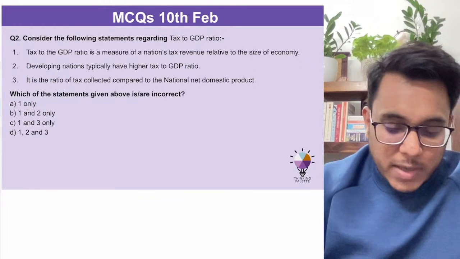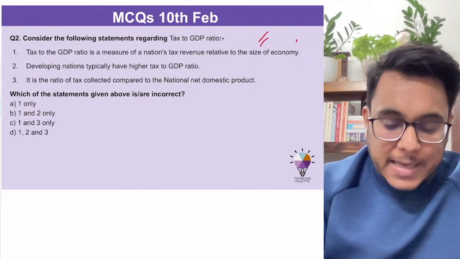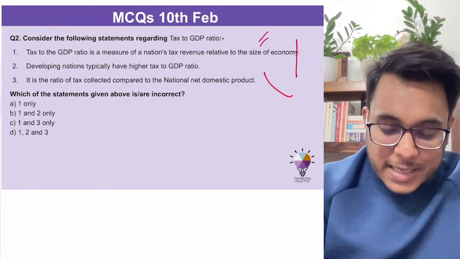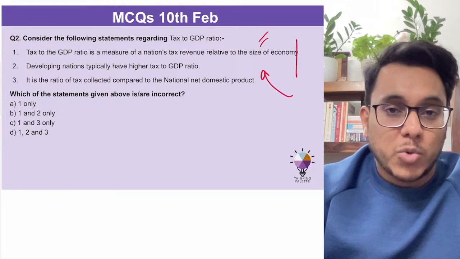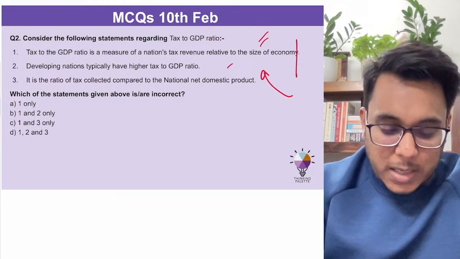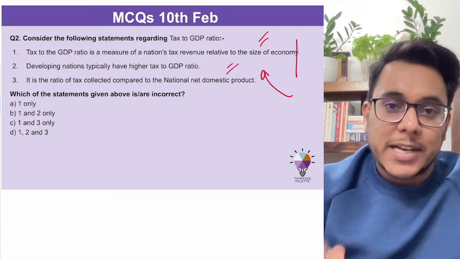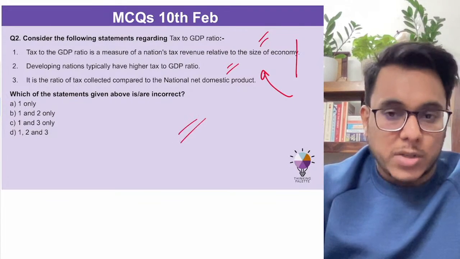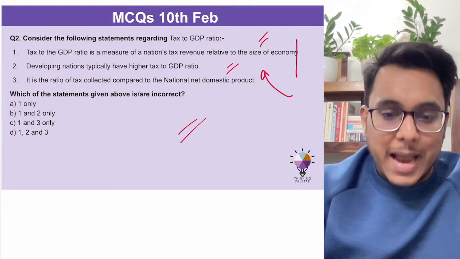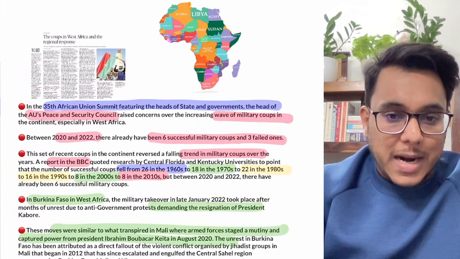The second one: consider the statements regarding the tax to GDP ratio. Recently the credit rating agencies have commented on India's tax to GDP ratio, so this article becomes important. Please pause the video, identify the correct statement and write it in the comment box. So these are the MCQs for today. And now let's start with the first article.